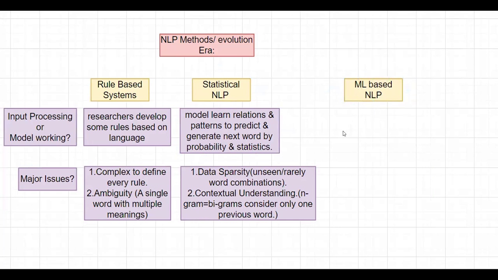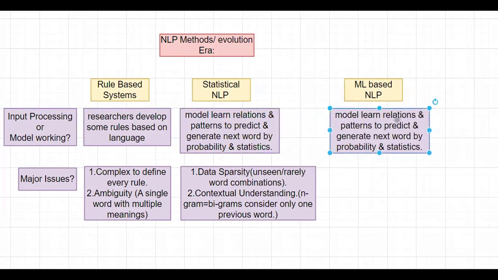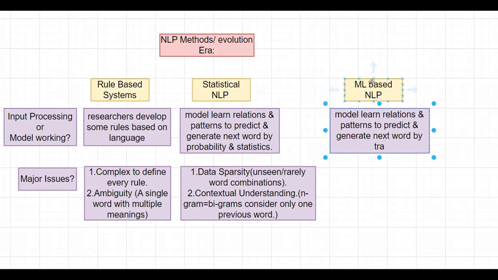We learn the relationships and patterns only. Instead of learning them by using statistics and probability, in the ML based NLP model we use training algorithms. What are they? Training algorithms.